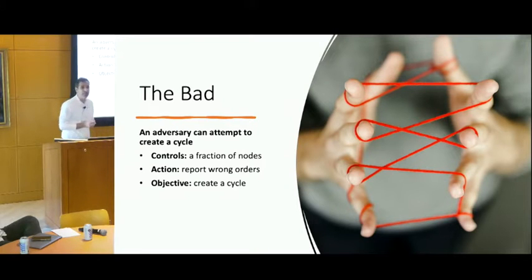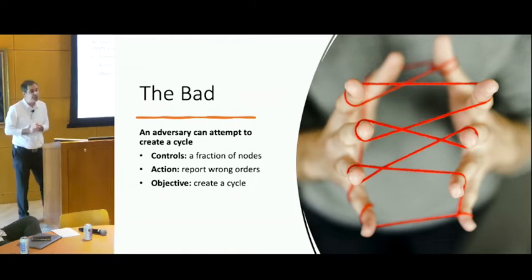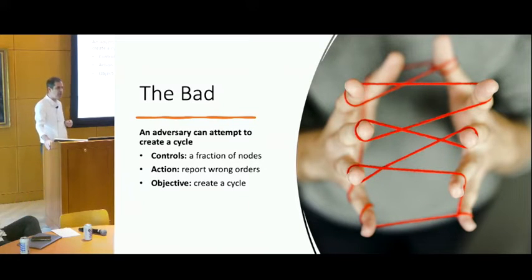The bad news is that an adversary can impose a cycle, perhaps a bigger cycle than can naturally happen. For example, an adversary that controls a fraction of nodes can ask all of those nodes to report the true ordering in reverse. That can create a cycle, or if there's a cycle there, it can make the cycle bigger.